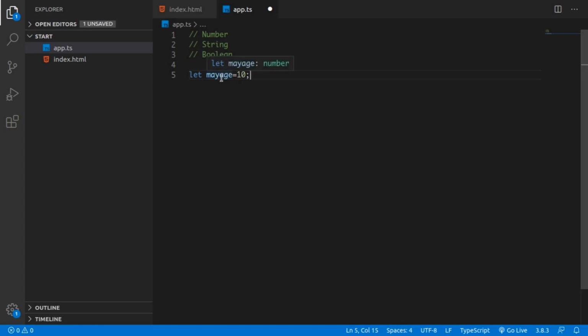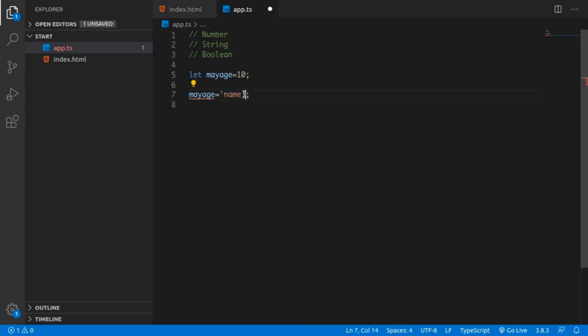Okay, in JavaScript we can assign any number or any string at a later point of time, but in TypeScript, if I assign a string here, okay, let's assign it a string called name, then it gives us an error.